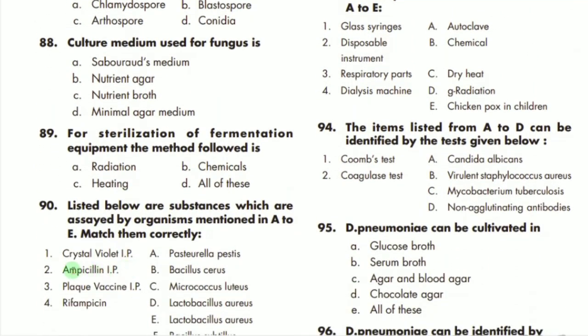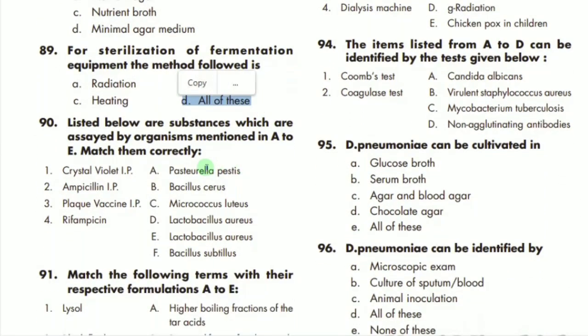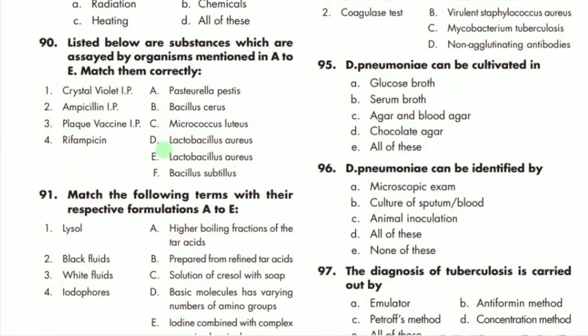MCQ number 89 says sterilization of fermentation equipment. The method followed is chemical, heating and radiation. So D, all of the above, is the correct option. Listed below are substances used against the organisms mentioned in A to E. These are specific items: crystal violet, ampicillin, plague vaccine, rifampicin. These are numbered, and they should be cross-matched with the correct option.